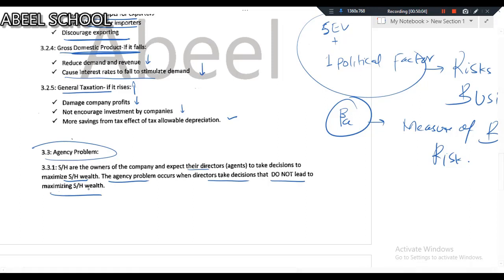So listen, students. What are those decisions which will damage the wealth of shareholders, and do directors make such decisions intentionally or unintentionally? If you really want to know what decisions the BOD takes which do not lead to the maximization of shareholders' wealth, and whether they make them intentionally or unintentionally, we will discuss this in the next class, and after discussing that area, we will go for cost of capital.